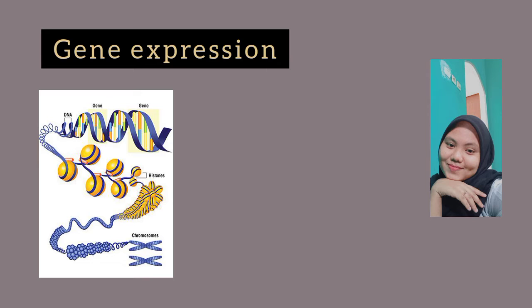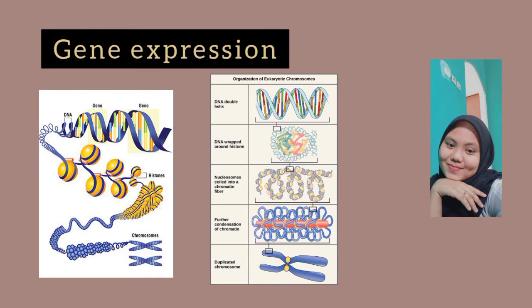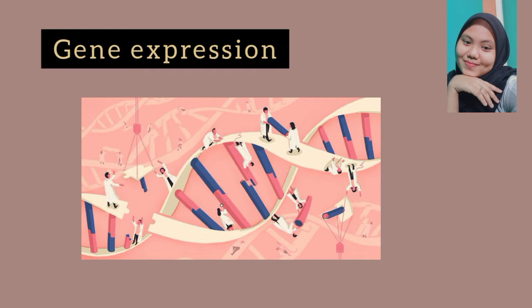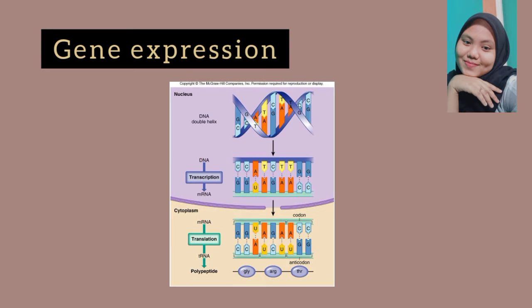The process of turning on a gene to produce RNA and protein is called gene expression. Whether in a simple unicellular organism or a complex multicellular organism, each cell controls when and how its genes are expressed.